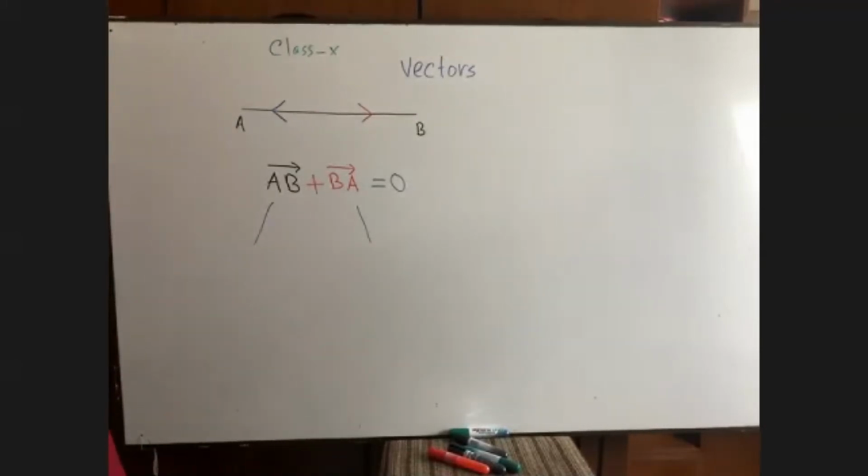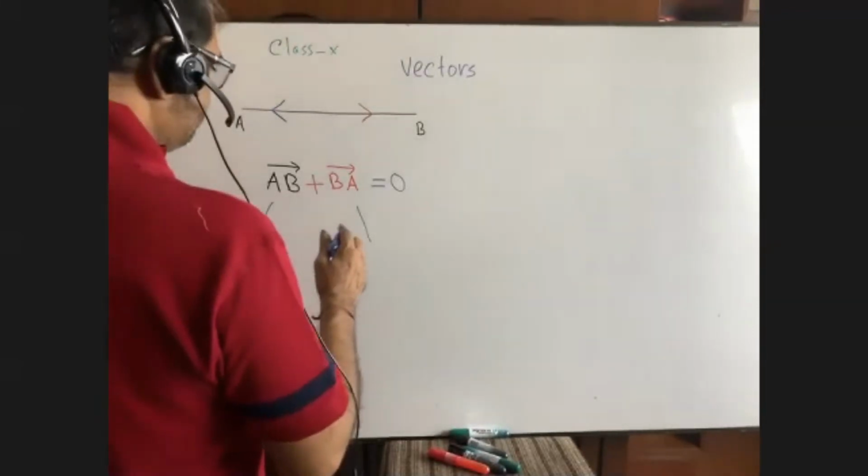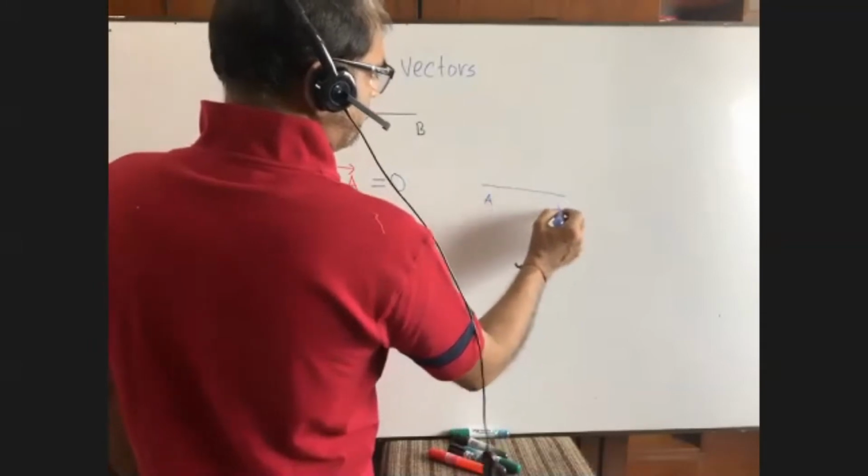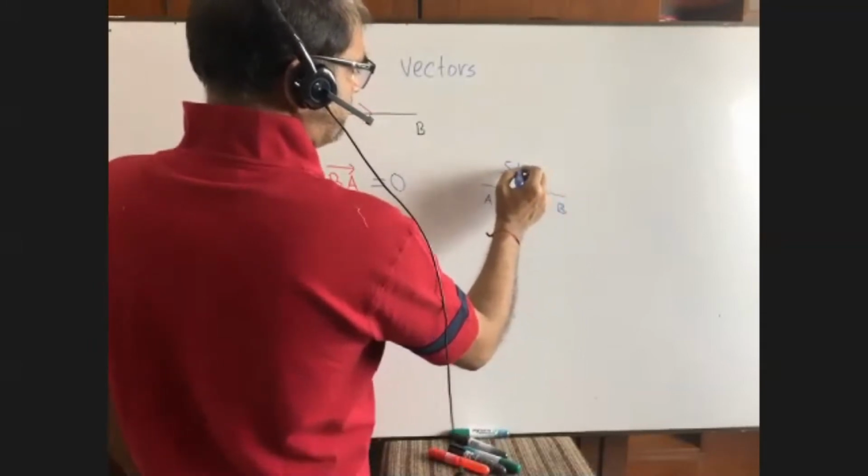Is it? So, as vectors depend on direction and its magnitude. Okay. So, you see, suppose it is AB 5 kilometers.